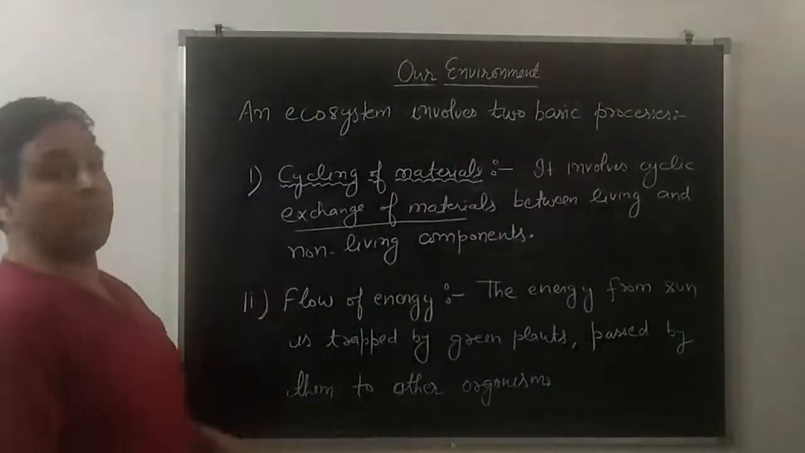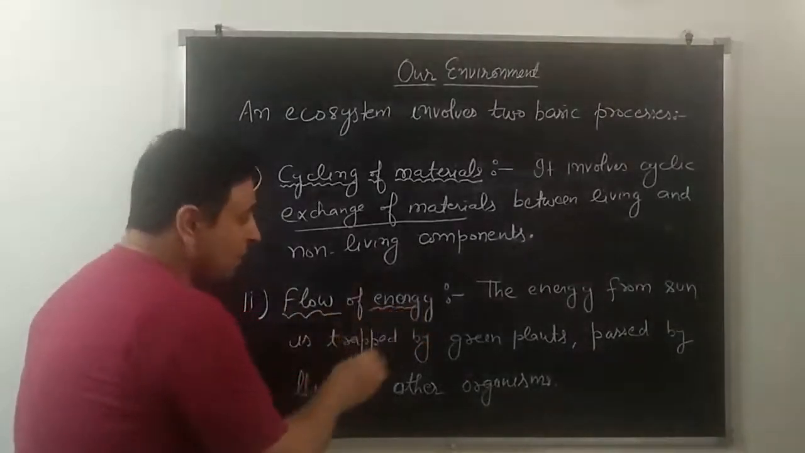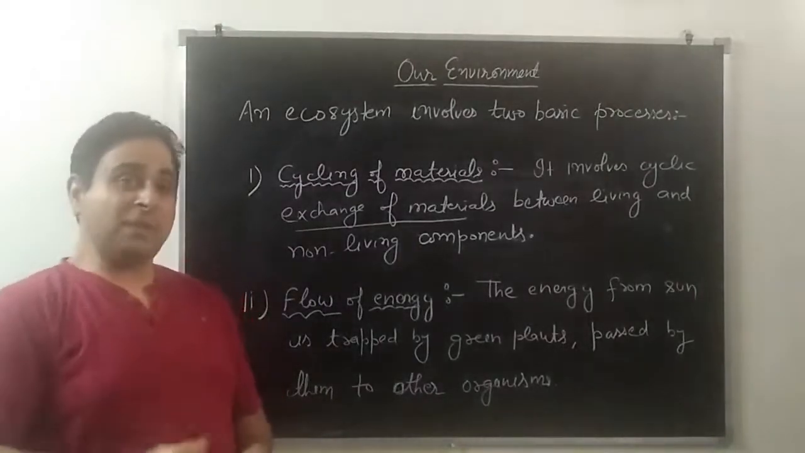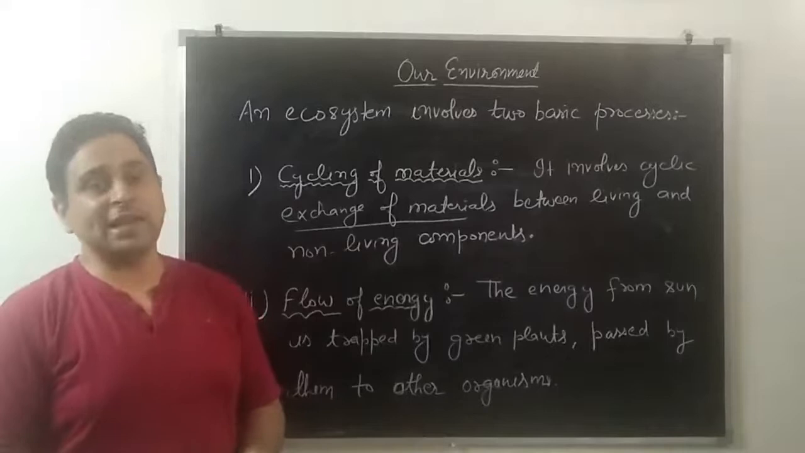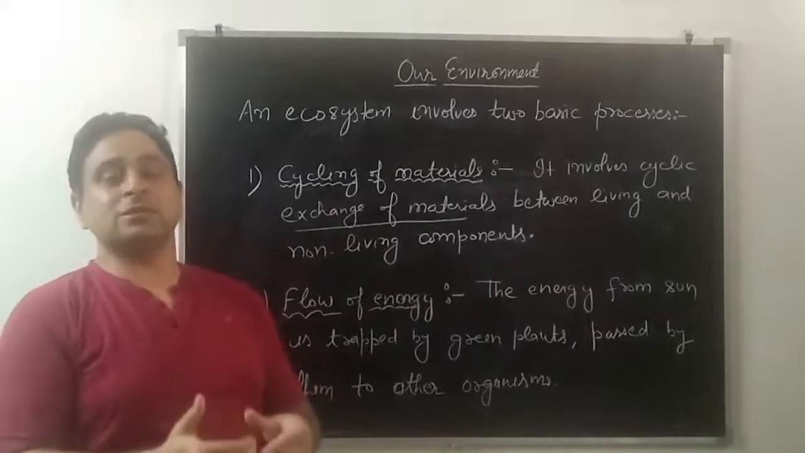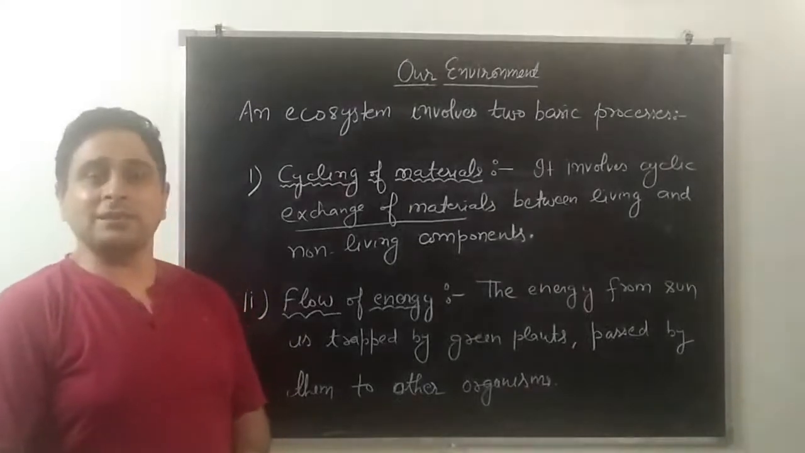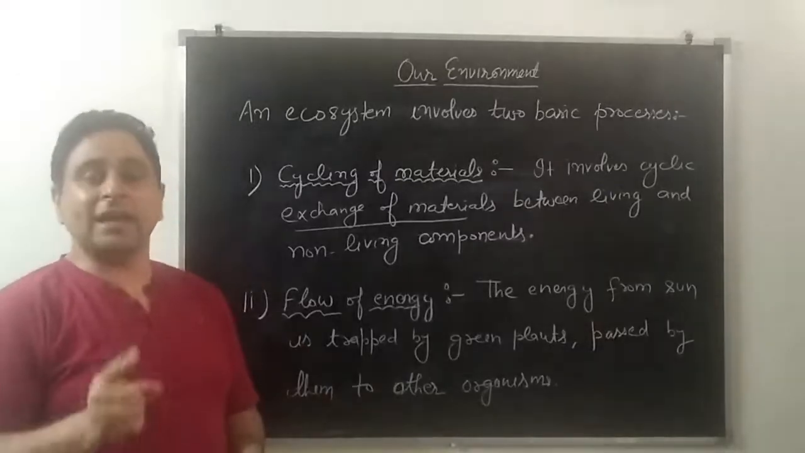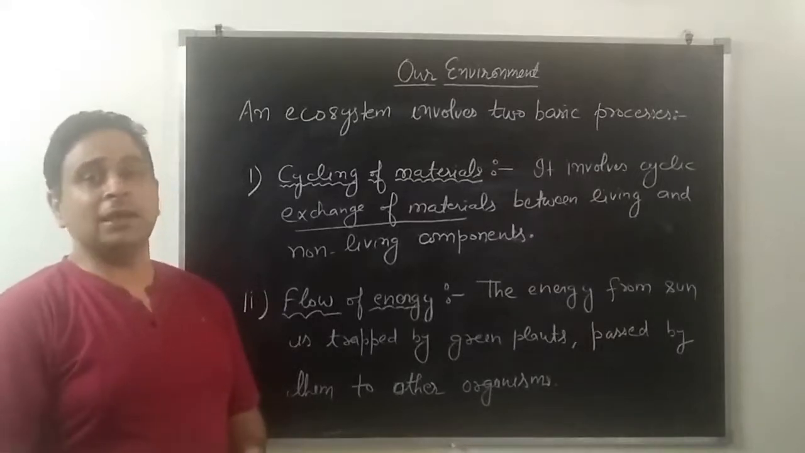Next process, students, flow of energy. There is flow of energy among living organisms. For example, the main source of energy on the earth is the sun. So who is trapping energy from the sun? That is plants. After energy is taken by plants, it is utilized by the other organisms. So what is flow of energy? From sun to plants and plants to other organisms. So in this way, students, an ecosystem involves two main basic processes. First is cycling of materials, that is exchange of material between living and non-living components, and second, flow of energy. Flow of energy starts from the sun to the plants and then to the other organisms.